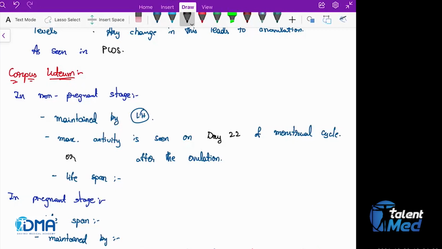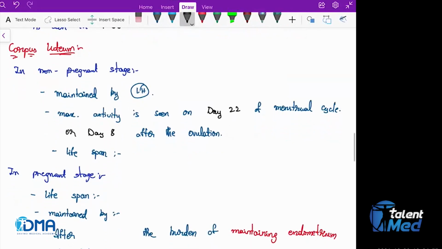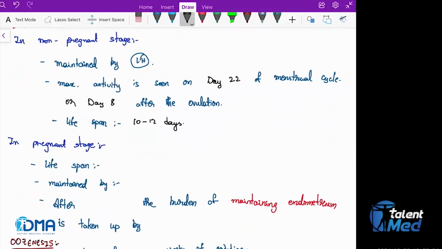Okay. So this is with regard to the whole menstrual cycle. Now, if we talk about ovulation, after ovulation it is on day 8 that the maximum activity of the corpus luteum is seen. The lifespan of the corpus luteum is 10 to 12 days. This is in the non-pregnant state. What do we see in the pregnant state? The lifespan of the corpus luteum is about 10 to 12 weeks.